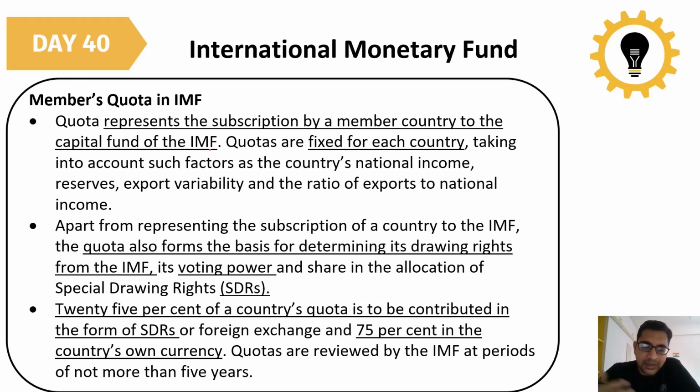Based on how much subscription you have paid, you are getting quotas. Quotas are fixed for each country, taking into account factors such as the country's national income, reserves, export variability, and the ratio of exports to national income.